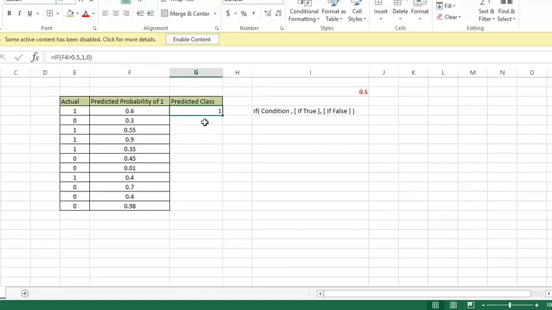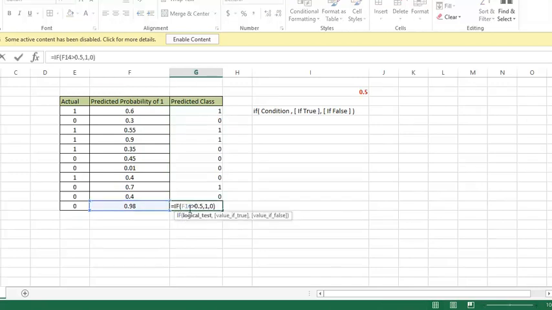Now I have to rewrite the same formula for all these remaining records also. In Excel you can quickly drag it down, so the formula will be applied to all the corresponding cells. You can confirm this by double clicking here. You will see it has automatically selected the cell F14. If this is greater than 0.5, it will be class 1, otherwise it will be class 0. So this is the predicted class we have. Now we can compute our confusion matrix.